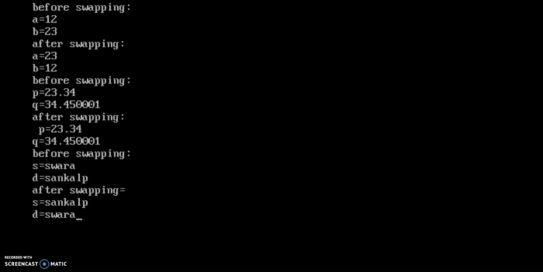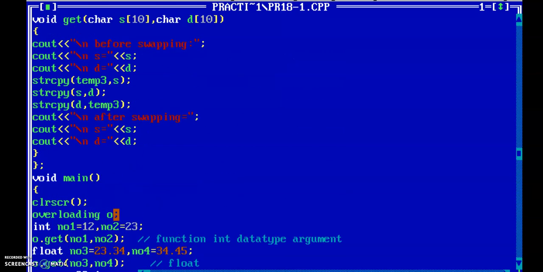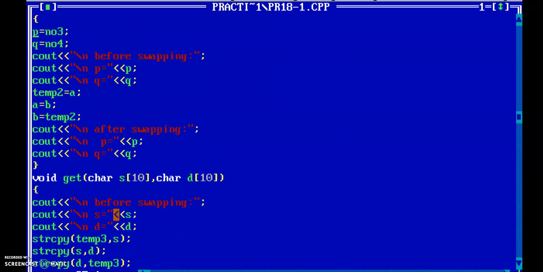Before swapping, when we execute the function having float arguments, p is equal to 23.34 and q is equal to 34.45 something. After swapping, p is equal to 23.34. No, swapping is not performed here. What happened? Yes, string: before swapping s is equal to Swara and d is equal to Sankalp. Then what is the problem in the float function? What happened here?